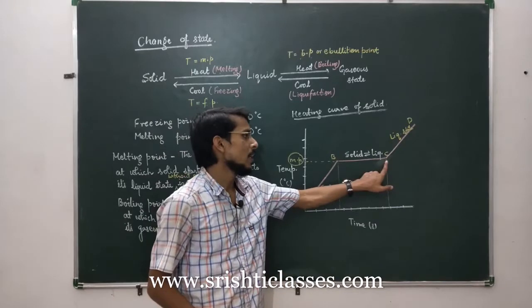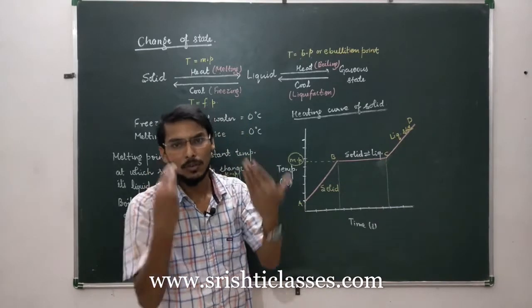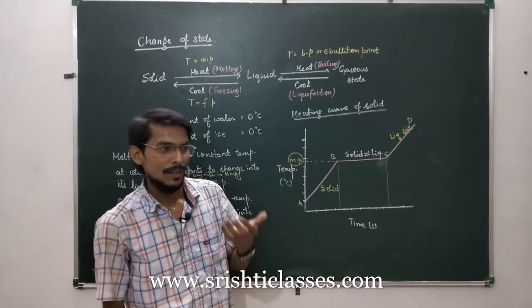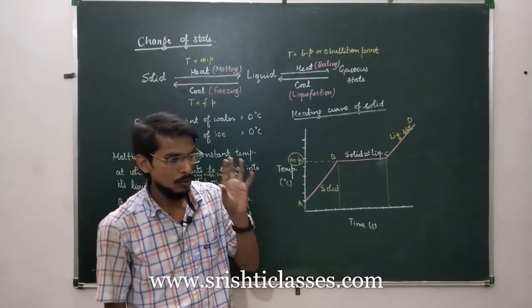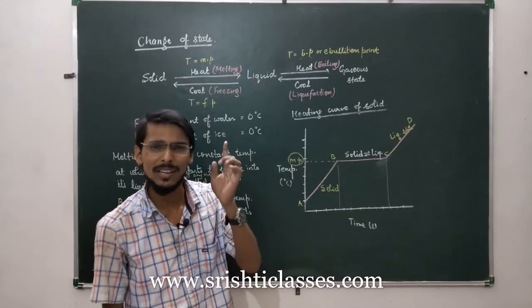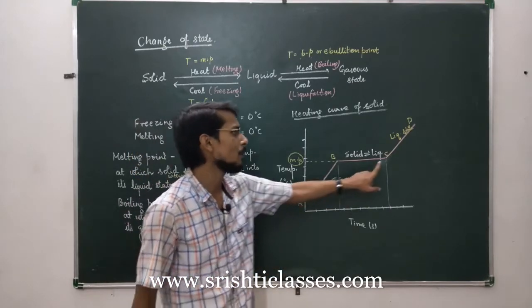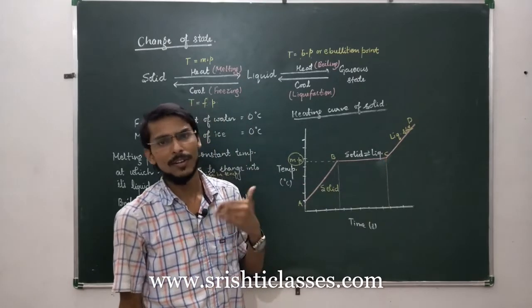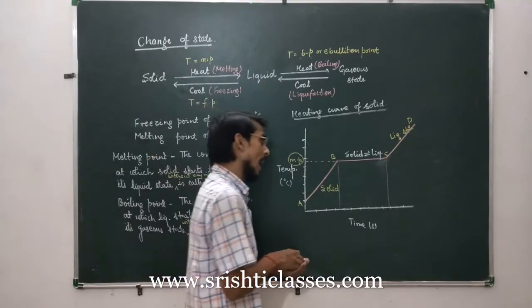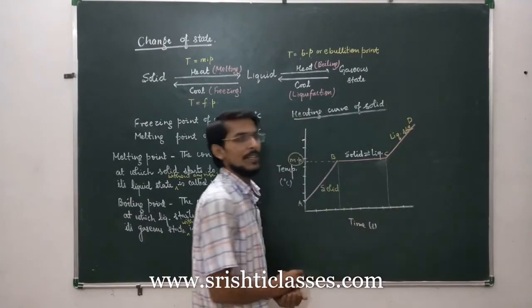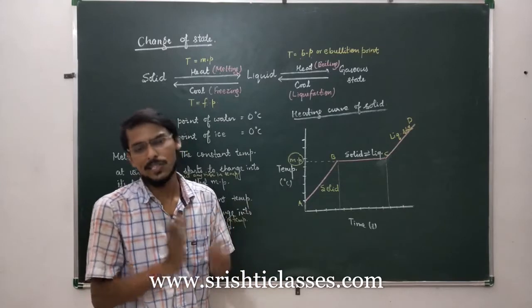At point C, whole solid gets converted into liquid. If you continuously heat that solid, after some time the whole solid will get converted into liquid. It means your vessel will contain only liquid. This is the point C, which represents that the whole solid has been converted into liquid, and after that point you will again see increase in temperature, because now we have liquid state in the vessel.